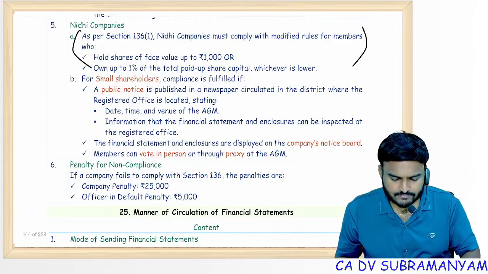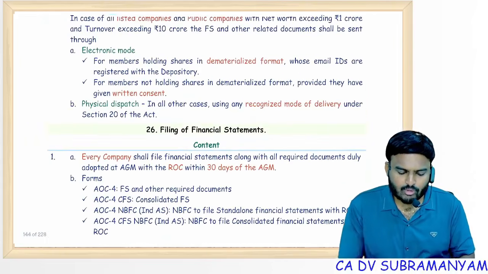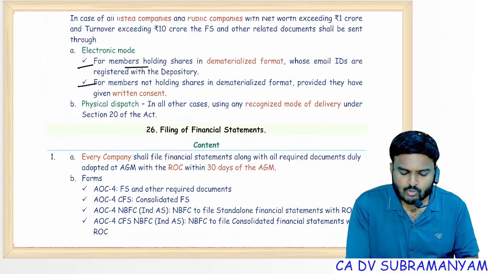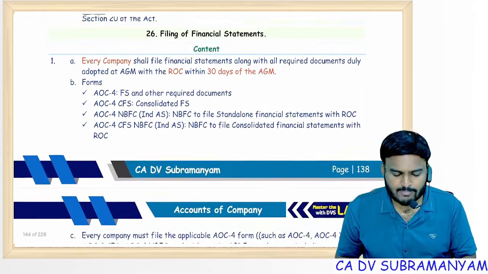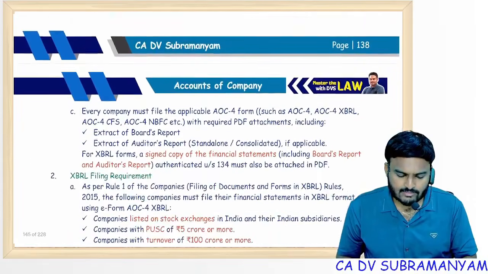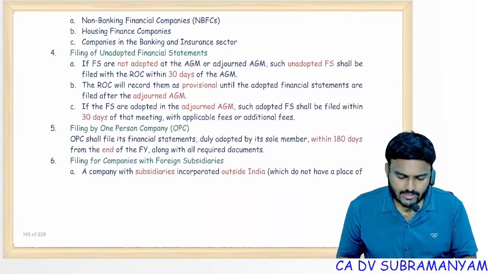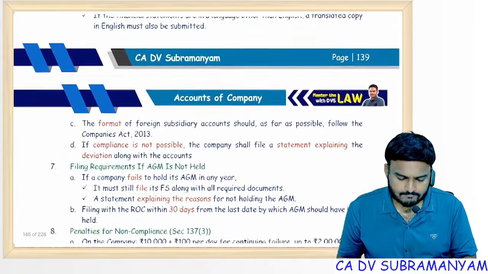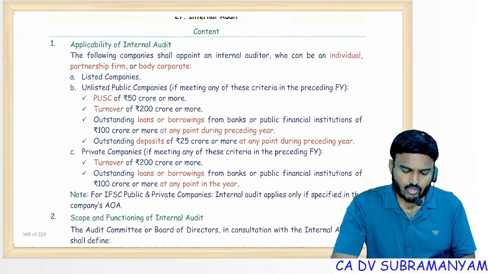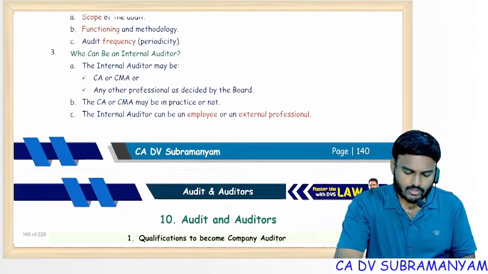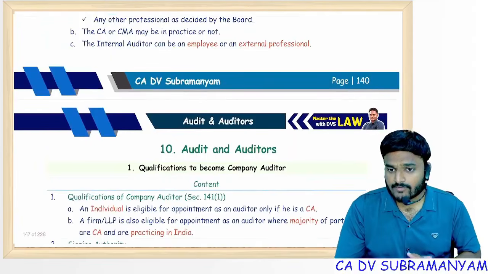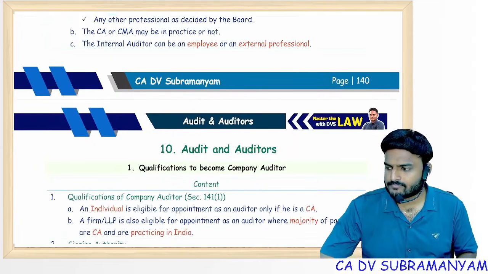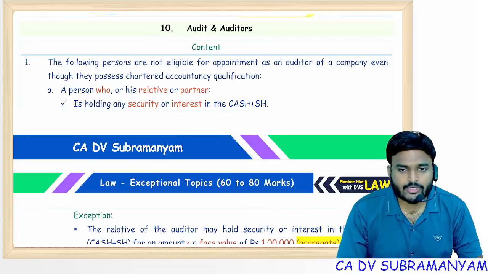That's it. Manner of circulation: electronic mode is applicable, mandatory for members holding shares in demat form, and members who are not holding shares in demat form but given written consent. For all other members, physical dispatch only. Filing of financial statements, we have seen it. XBRL applicability also we have seen. Internal audit is also over. So with this, accounts of companies also completed. Let's continue with the next chapter, Audit and Auditors.